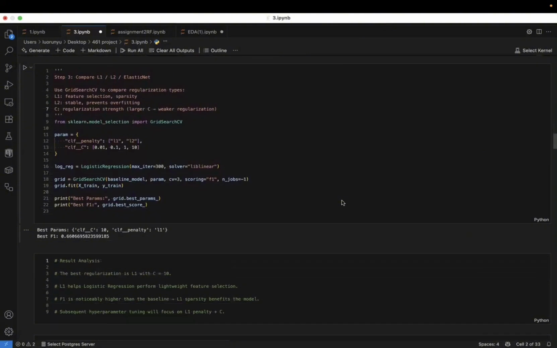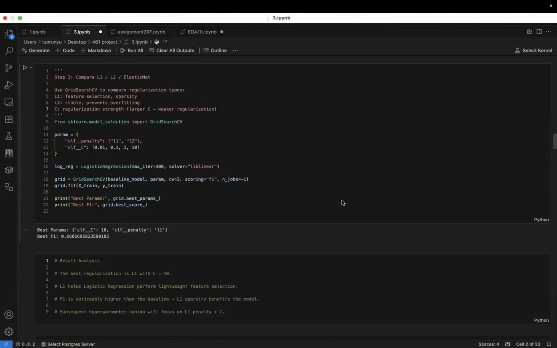To improve the model, we first look at the regularization. We compared L1 lasso and L2 ridge and tuned the regularization strength C. Using grid search CV, we found that L1 regularization with C equals 10 yields the best F1 score.